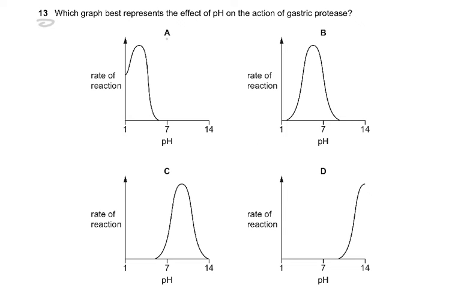Question number 13. Which graph best represents the effect of pH on the action of gastric protease? You see, it works at a very low pH. The pH of the stomach is nearly 3. It's highly acidic. So what we have to understand is it can only be A, because that's at a very low pH. This is the one which is between, if you see it here, it must be 3. So all these others are wrong because the pH is very high. The stomach pH, gastric protease, works at a very, very low pH.